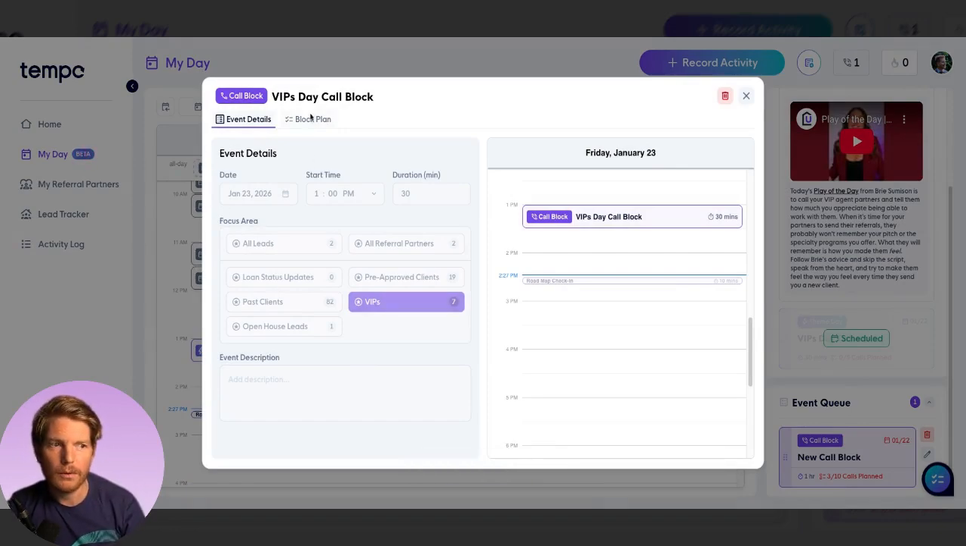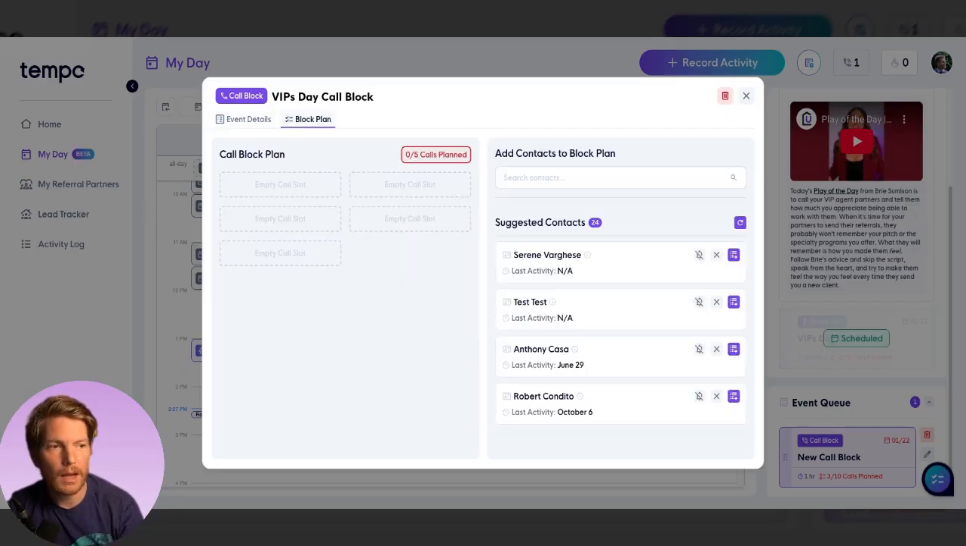Now, the nice thing about this is the day before, or the morning when you start work, when you're planning out your day, you can create these call blocks in advance so that you don't actually have to focus on the who. When you actually get to the scheduled time, you can just focus on doing the sales activities that matter to you. So in advance, we can add these folks in here.